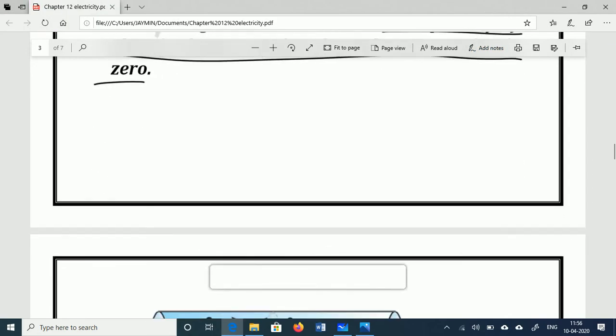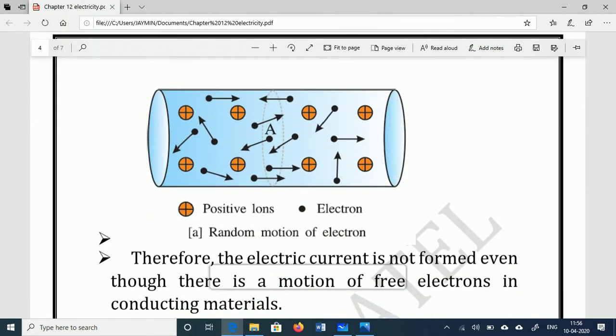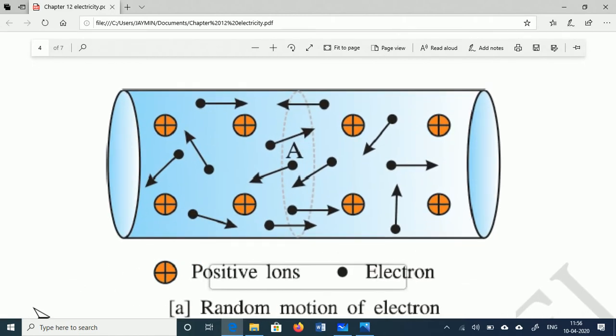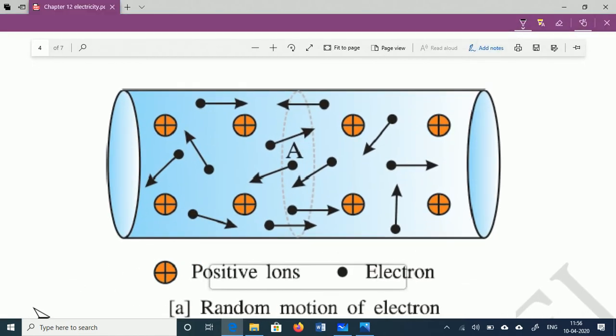See here, this is a flow chart. If I take any cross section area, there are some electrons moving in the left direction and some electrons moving in the right direction. Suppose a thousand electrons are moving in the left direction and a thousand electrons in the right direction, but the total net quantity moving in a particular direction becomes 0. Why? Because a thousand in left and a thousand in right, so the net quantity is 0.